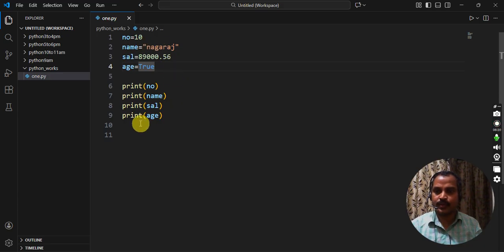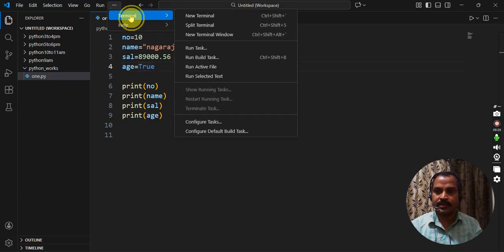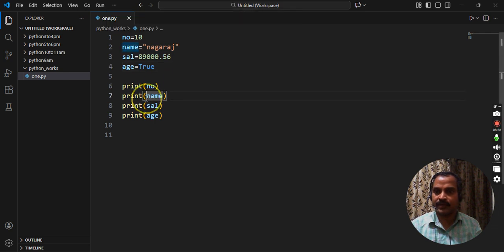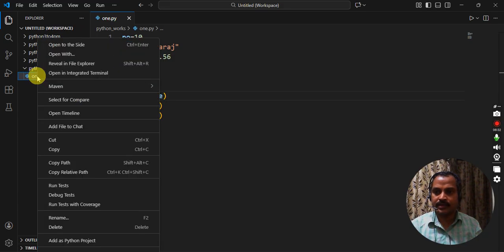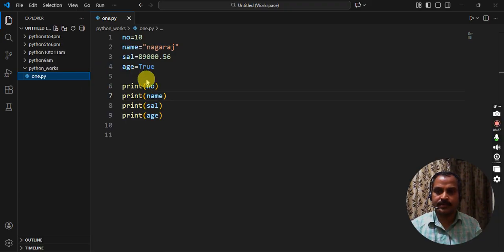So how to execute this program? This program is executed in the terminal. How to open the terminal? You can open it from this area onwards. Otherwise, first right click on this file, choose this option, open in integrated terminal.